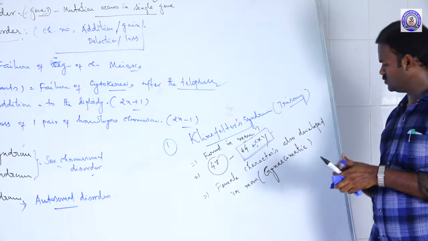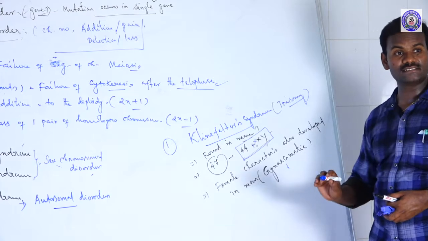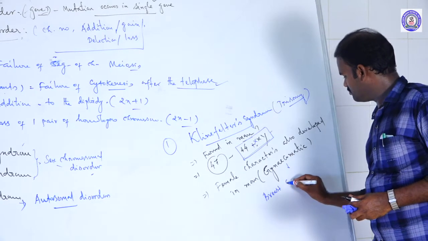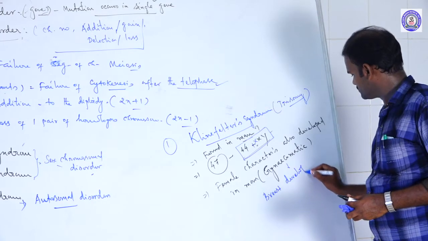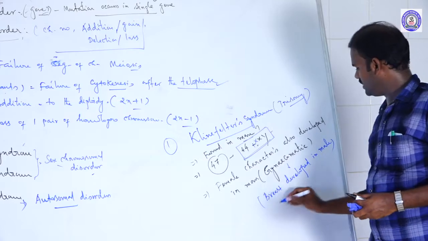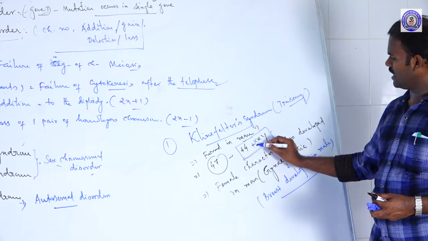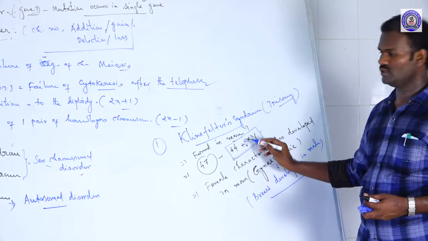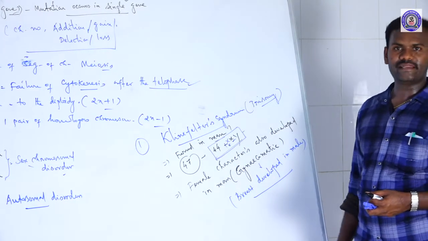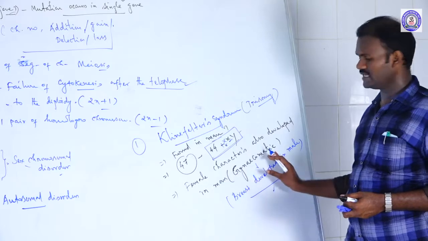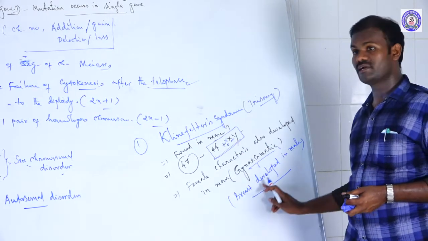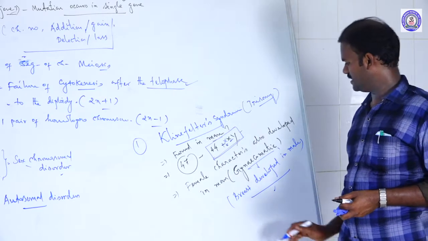Why? Because of the addition of this X chromosome. The X chromosome is a female chromosome. The X chromosome added to the male develops certain female characters, which is called gynecomastia, the development of breast in the male.